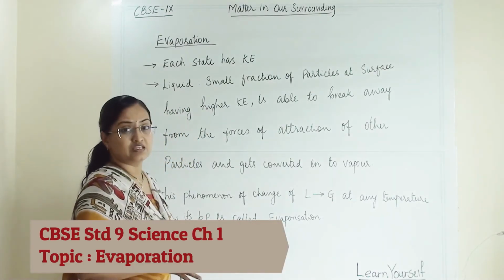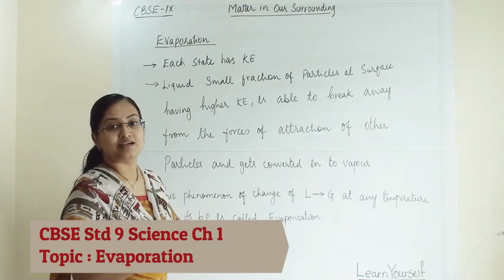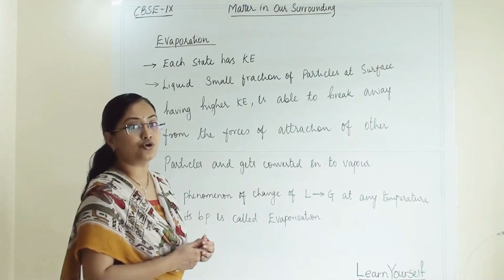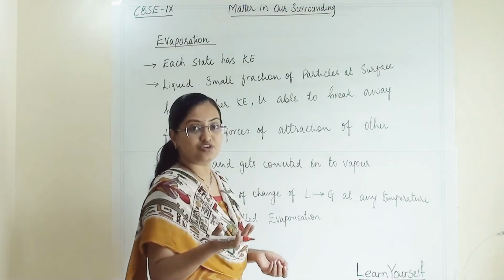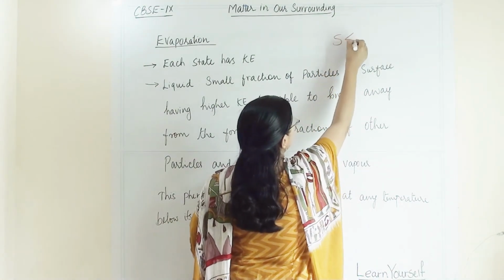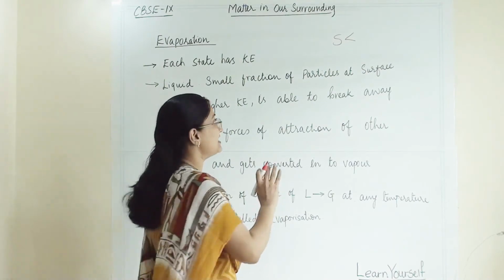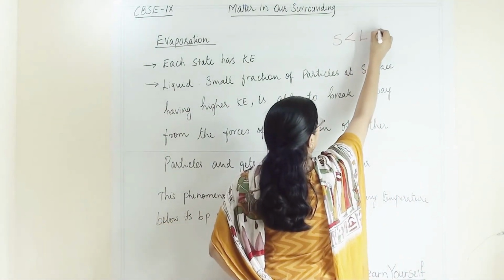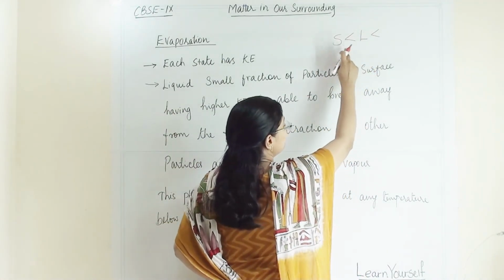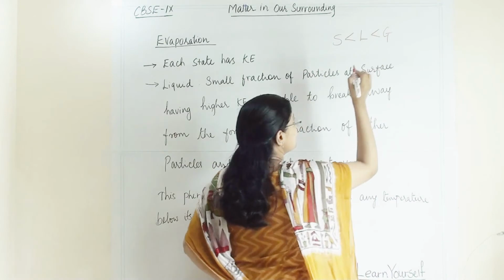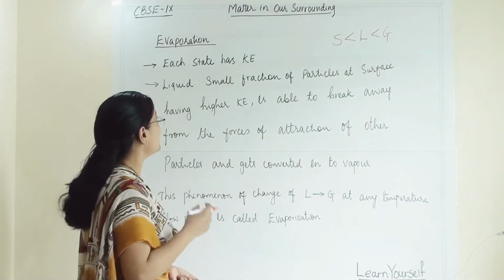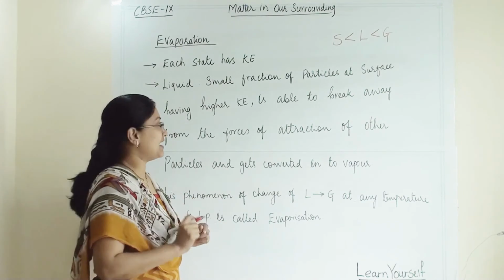Earlier we have seen that each state of matter possesses some kinetic energy. Yes, they differ in the amount of energy, which we call kinetic energy. Solids have the least kinetic energy, then liquids have kinetic energy that is less than gas but more than solid, whereas gaseous particles have the maximum amount of kinetic energy. So each state has a kinetic energy.